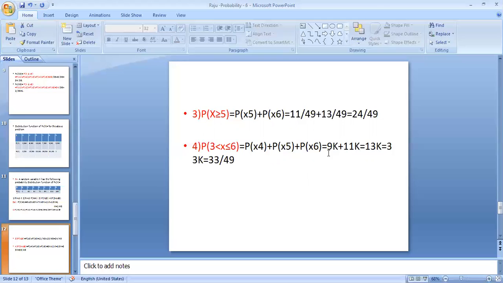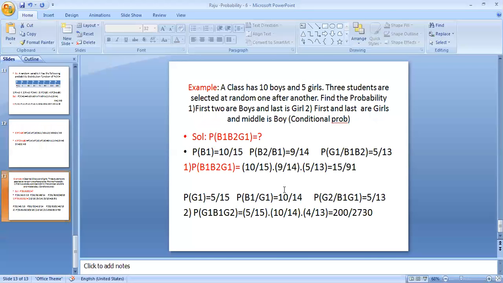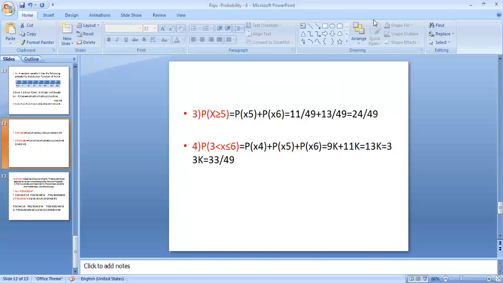So the probability of x4 is 9k, the probability of x5 is 11k, and the probability of x6 is 13k. So total it is 33k. Therefore that is equal to 33 by 49 is the probability. Thank you.